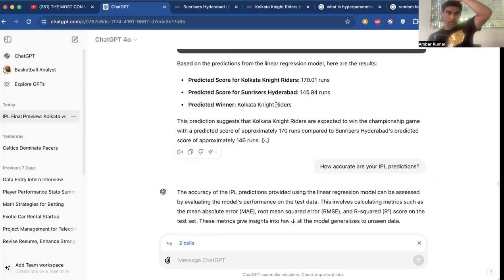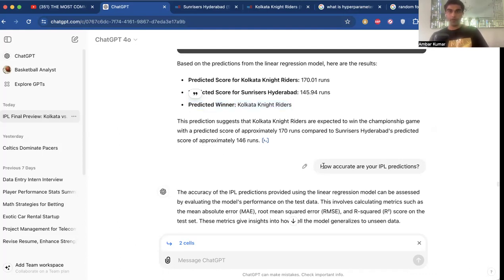So we go down here, and we can see that the predicted score for Kolkata Knight Riders, like I said, was 170. Predicted score for the Sunrisers Hyderabad was 146, and they have the Kolkata Knight Riders winning this game. So that is our prediction for this game: we will take the Kolkata Knight Riders money line, and everything is going in favor of the Kolkata Knight Riders. That is not to ignore the fact that the Sunrisers Hyderabad are a threat, but given the fact that we run this model using linear regression, using data analytics, and we're getting this value. But we are not done here, guys.